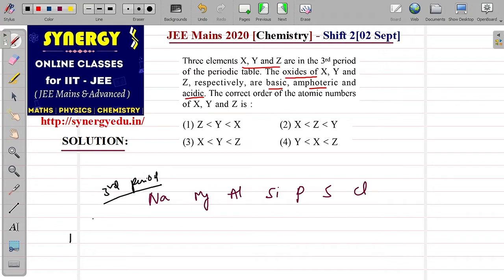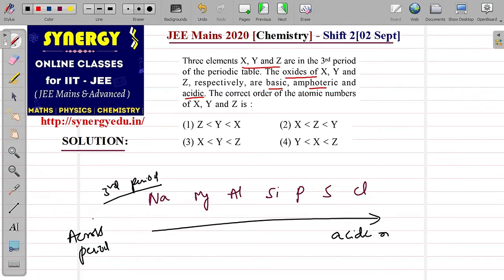And across a period, the acidic strength of oxides increases from left to right. Acidic nature of oxides increases from left to right.